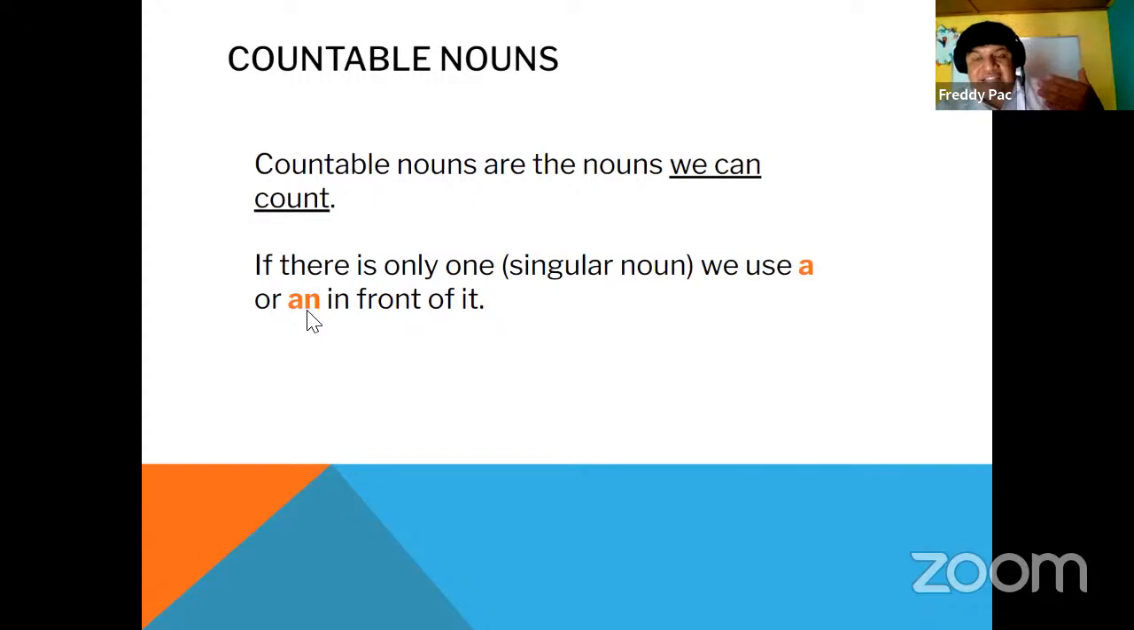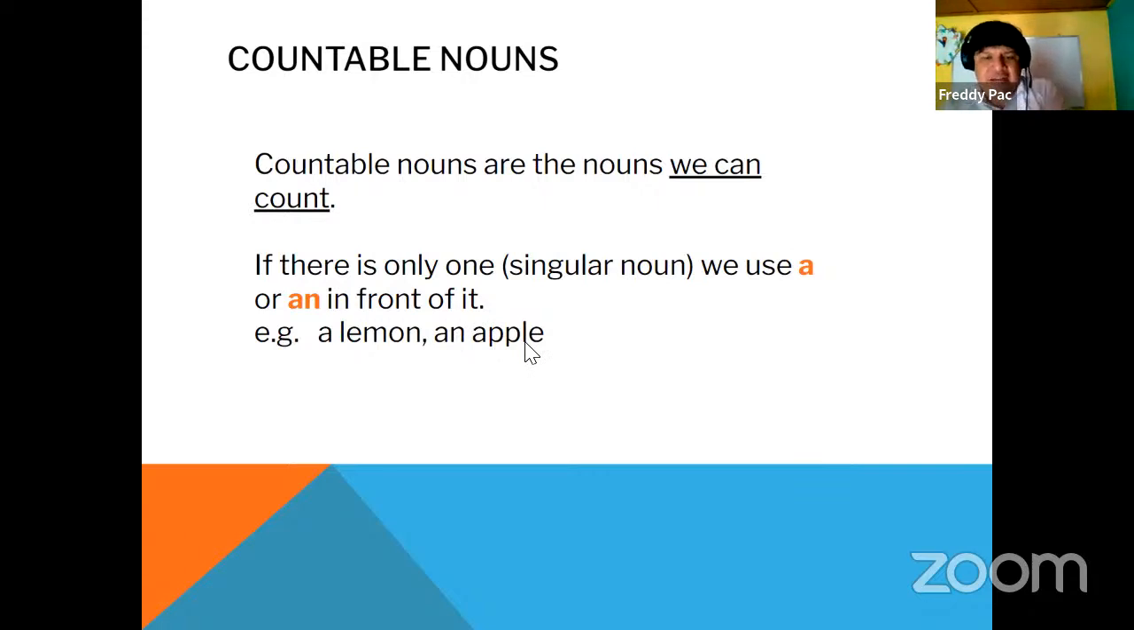For example, I can say a teacher, because a is used before a consonant. But if I say apple, apple starts with a vowel, so I will be using an. Don't worry, we will be talking about it later, but right now it is a little example. For example, you see a lemon. I use a here because it is a consonant, a lemon. And I use an here because there is no consonant, an apple, yeah?